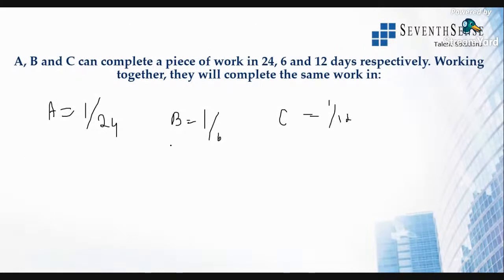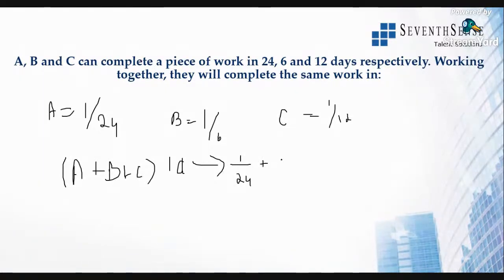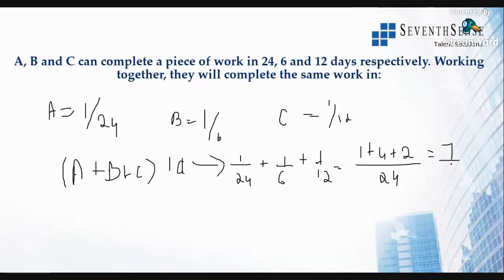Now what are they telling? Working together, that is A plus B plus C. If they are working together, how much work will be completed in 1 day? We'll just find it out. So it is 1 by 24 plus 1 by 6 plus 1 by 12. What will be the LCM? I think LCM is 24. So 1 plus 6 into 4 times plus 12 into 2 times, so 7 by 24. So in 1 day, they are completing 7 by 24 part of the work.